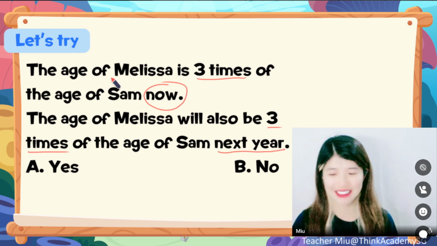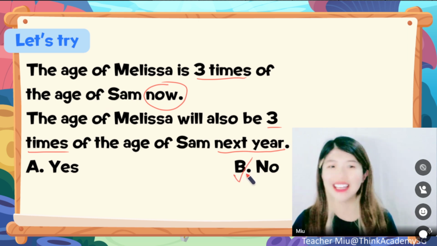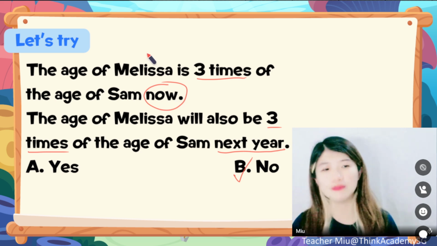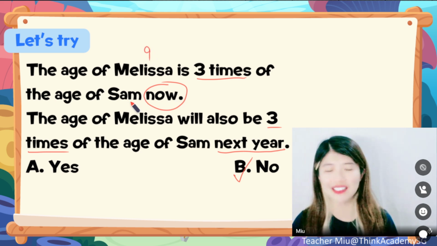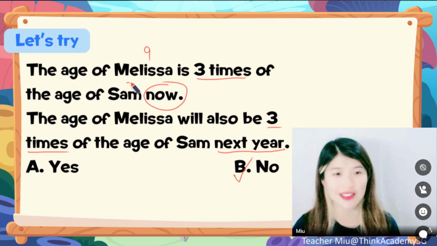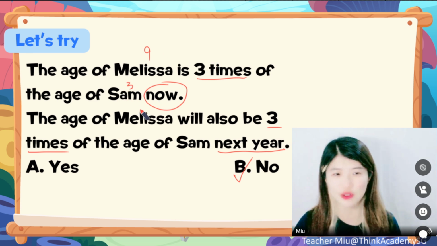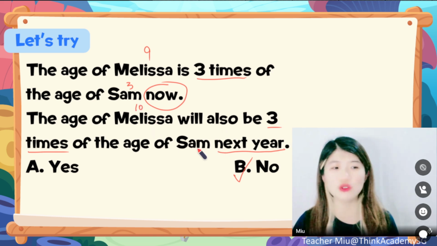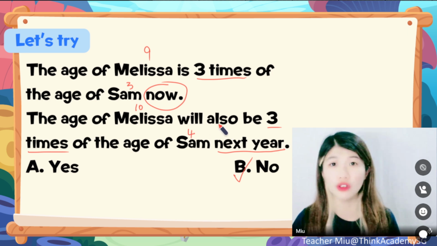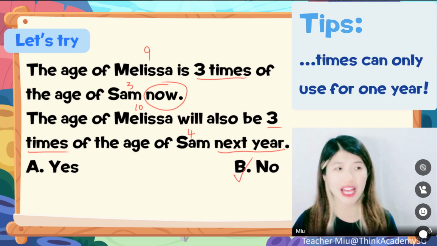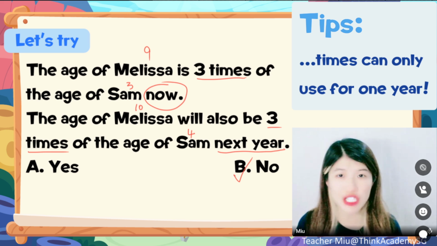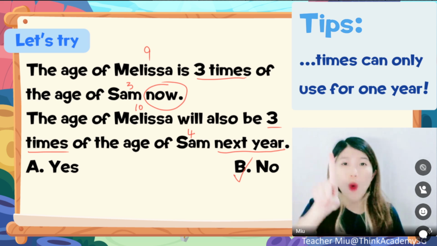What do you think? Definitely cannot, right? No way. Just for example, now Melissa is 9 years old, and Sam is 3 years old, right? Melissa's age is 3 times Sam's age. Next year, Melissa is 10 years old. Oh, so is it still 3 times Sam's age, which is 4 years old? No way, because we know that the multiple relationship can only be used for one specific year.